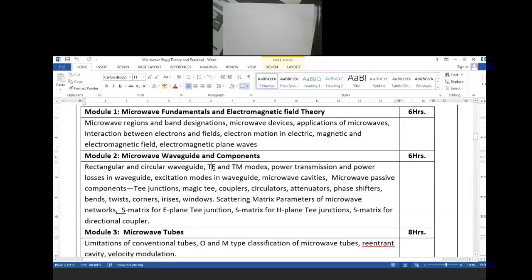Then we see the TE mode and all the modes only for the rectangular waveguide, not for the circular waveguide. Then we consider the components for the rectangular waveguide. Then we are able to understand the practical.